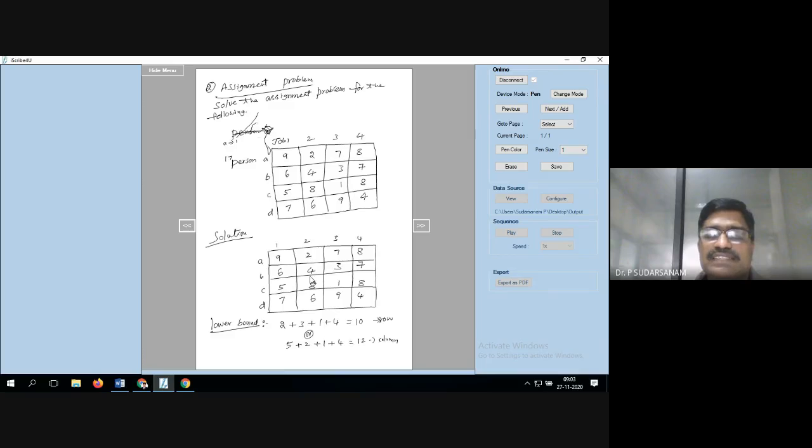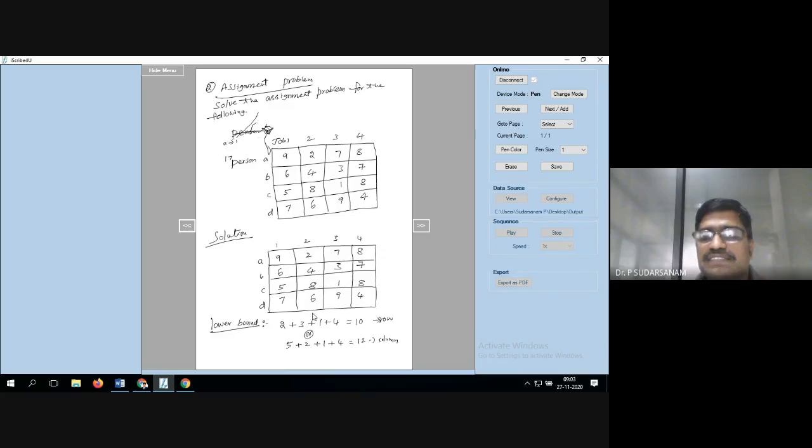Once you take these jobs, one in each row and each column, finally we have to get one only. So here B is equal to 2 you have taken, this cannot be considered. A is equal to 2 means this column should not be considered. Now B is the second row, B is equal to 3 you have taken, this value should not be considered. From the next step onwards, no need to consider this.